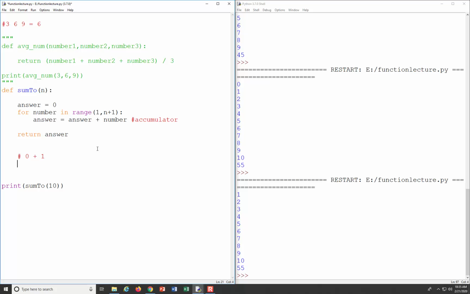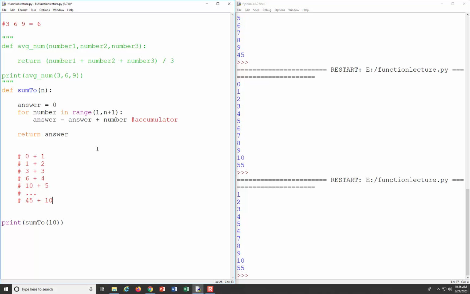And then we loop back, and now our answer will be 1, and now we're adding on 2, okay? And then we do 3 plus 3, and then we get 6 plus 4, and then we get 10 plus 5, and then all the way until we get to the very ending point, which we have 45 plus 10, and we get our answer.